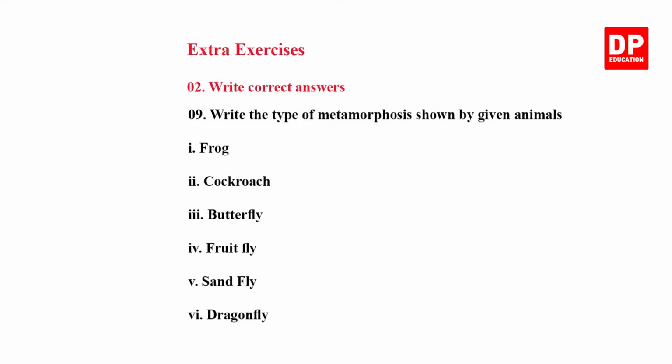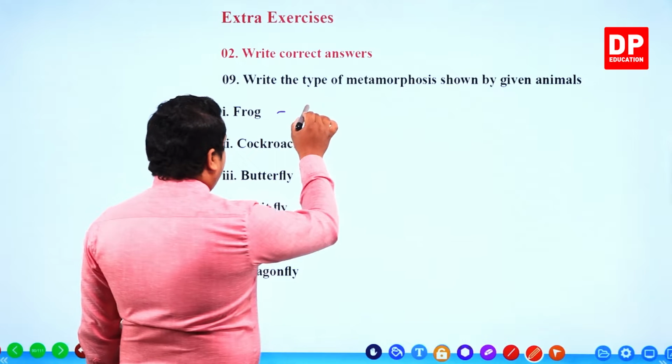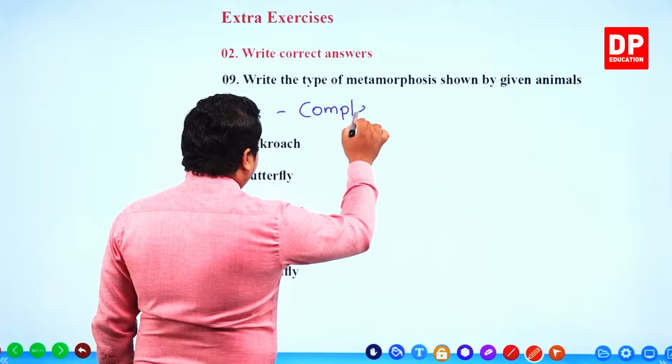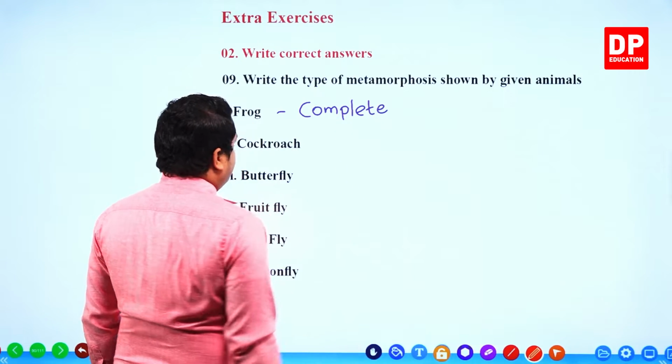Right then. Write the type of metamorphosis shown by the given animals. Frog. You know frog is going to go through complete metamorphosis.